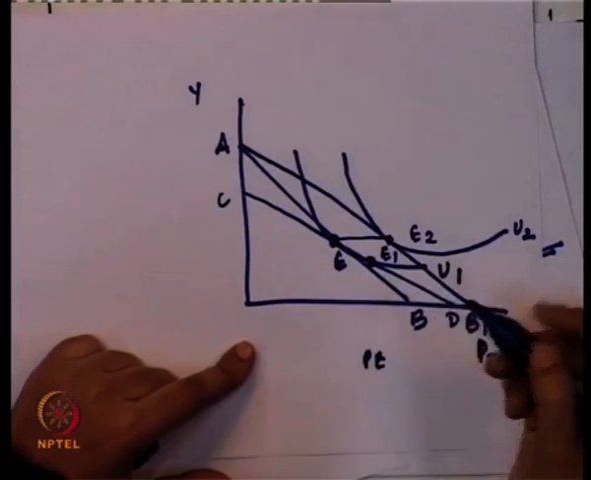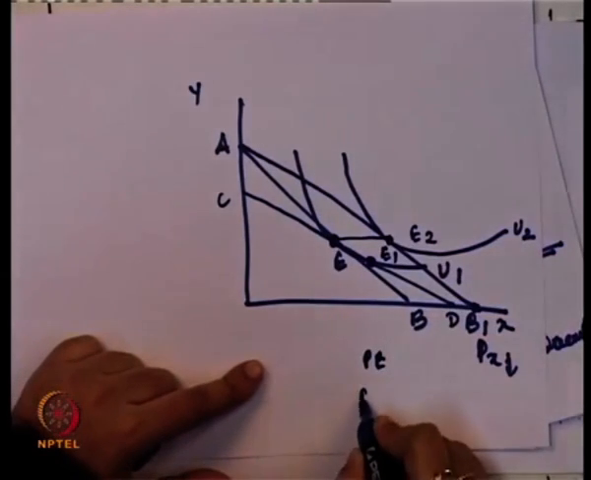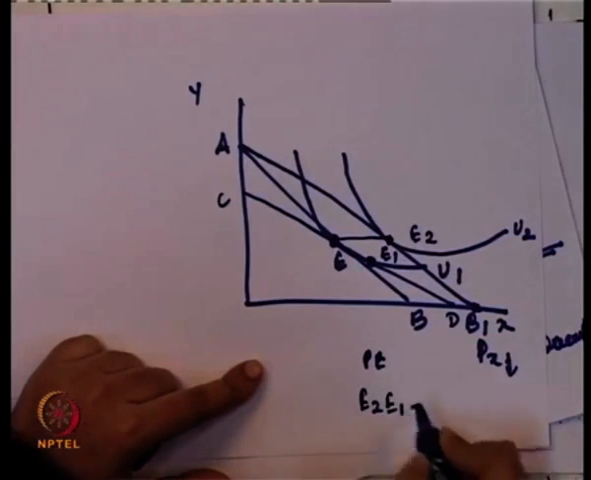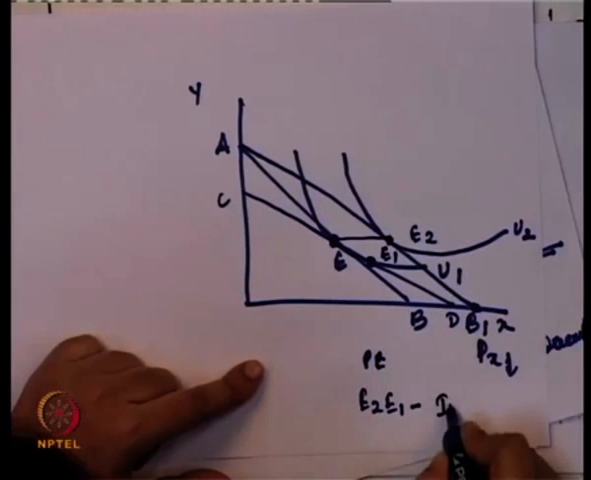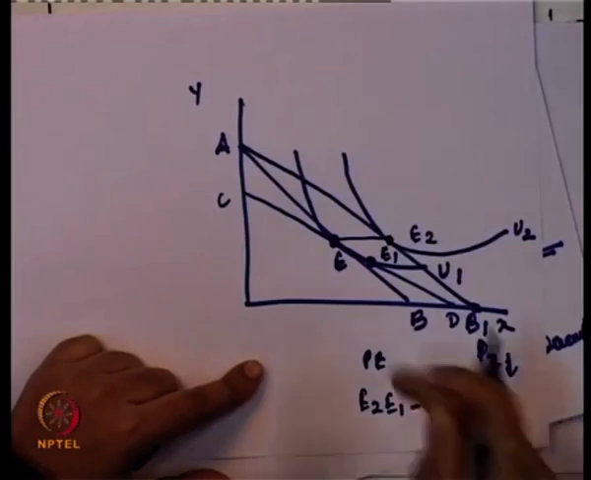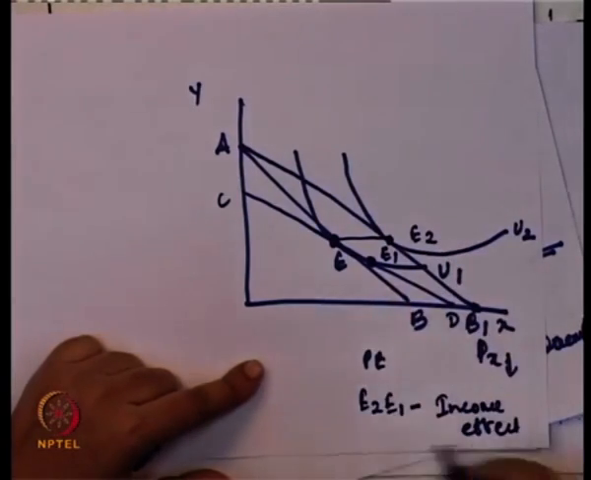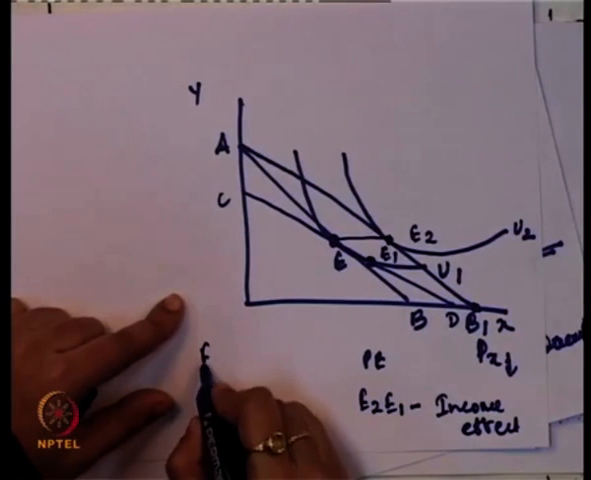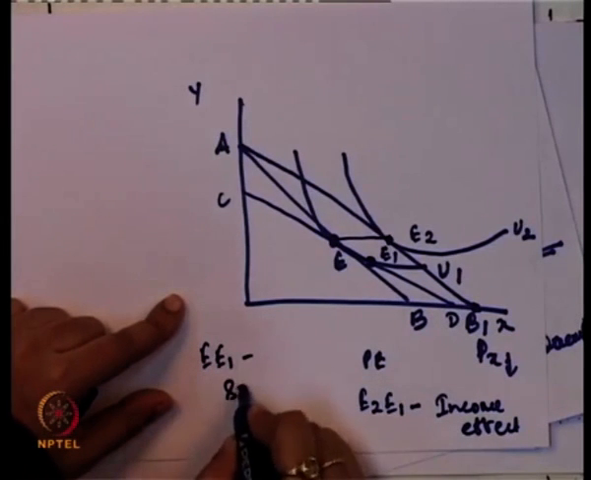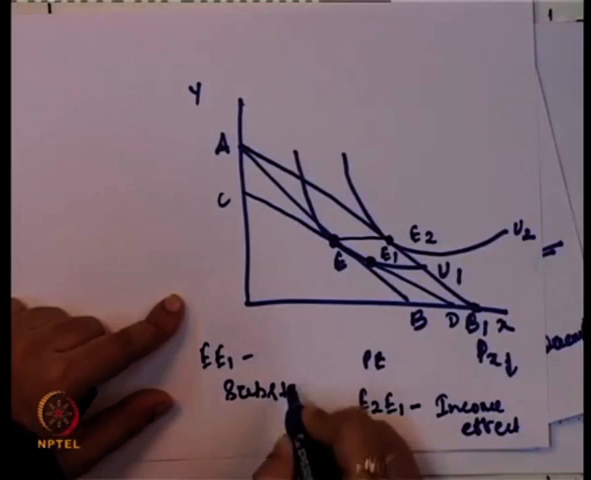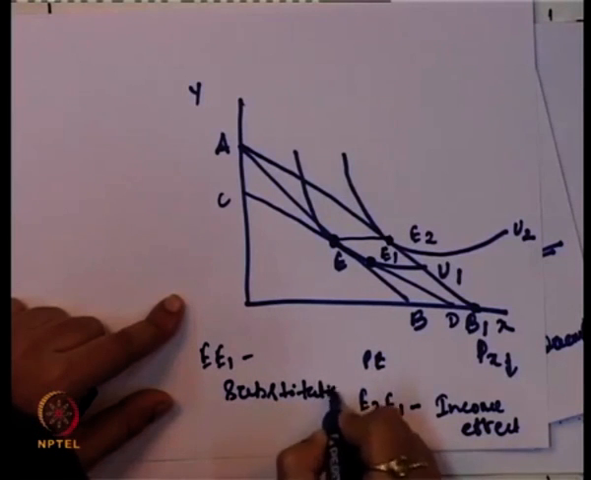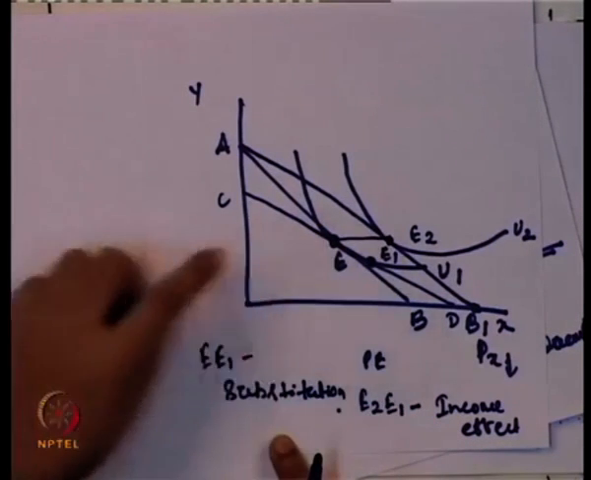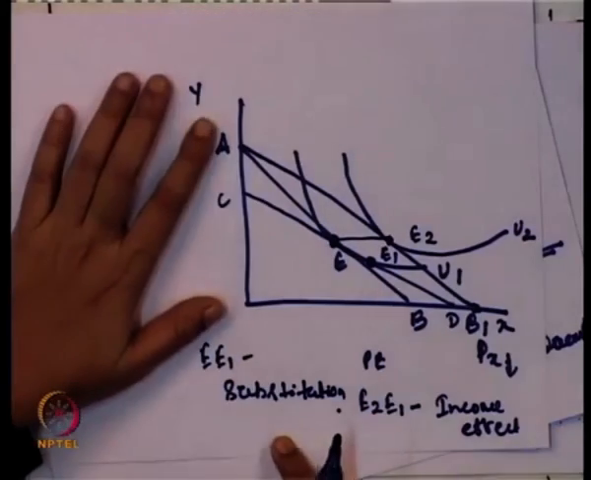The movement from E2 to E1 is because of the income effect, because there is a reduction in the income by the compensated demand curve, and this movement from E to E1 is the substitution effect. So, now how does the entire process of income, substitution and price effect work?